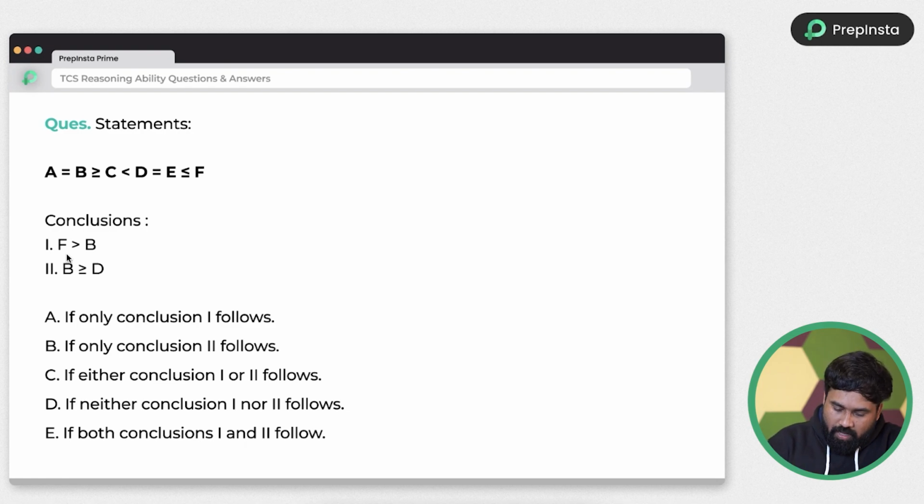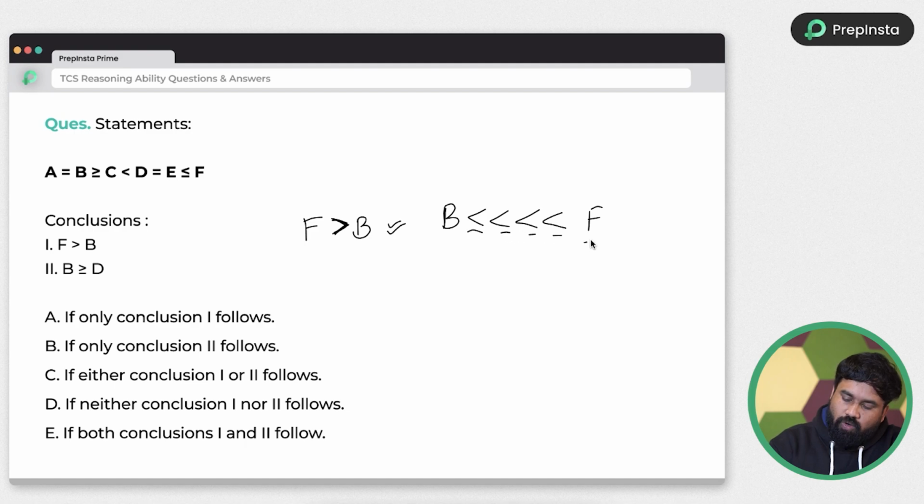Just look at here. The conclusion is F and B. So F is greater than B. In order to make this relation correct, remember the greater than or less than signs must flow in a symmetric way, which is nothing but B less than F, or less than or equal to something.